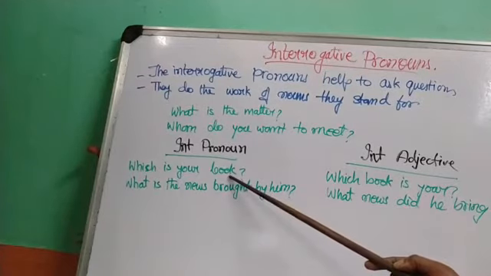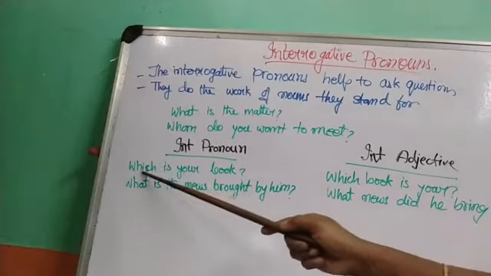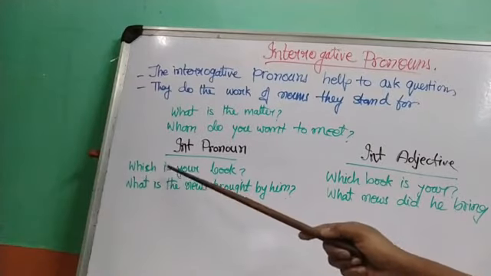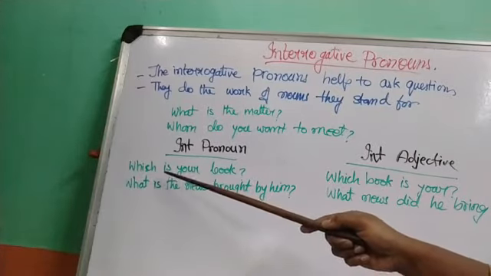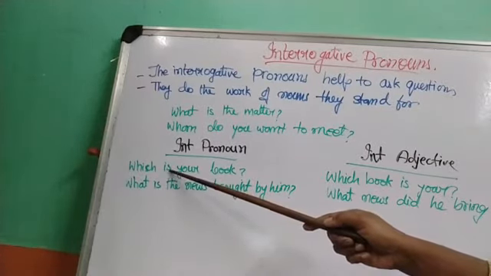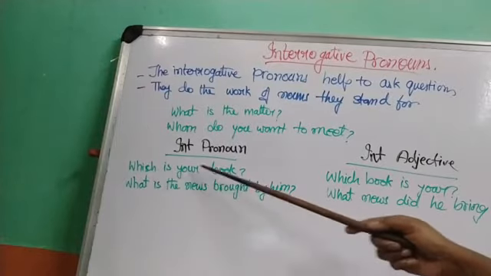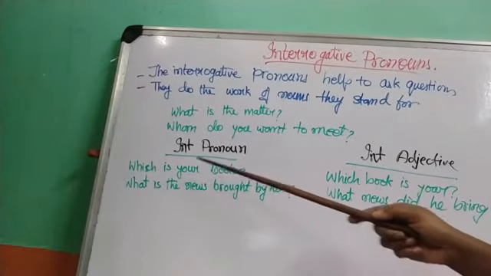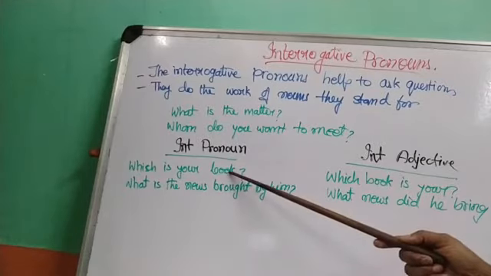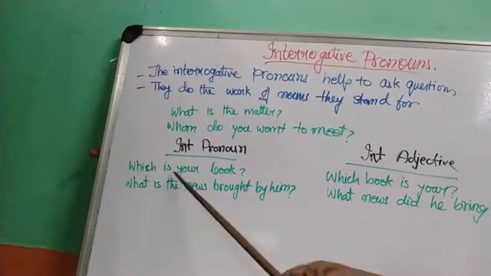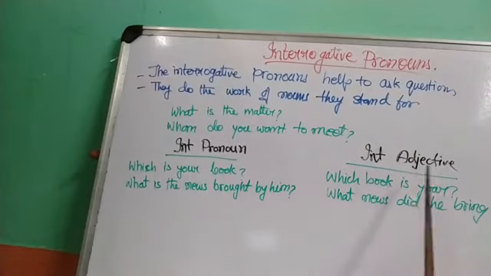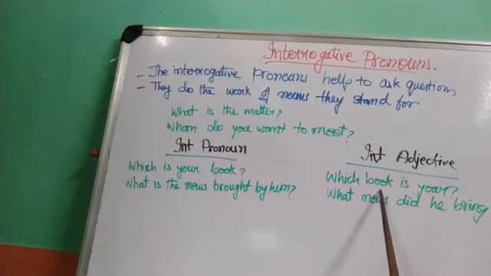So it is used instead of the noun book, and there is no other noun used as the object of this verb is. So which is your book? Book is after the verb. In the interrogative adjective, the main noun is used as the subject of the verb.